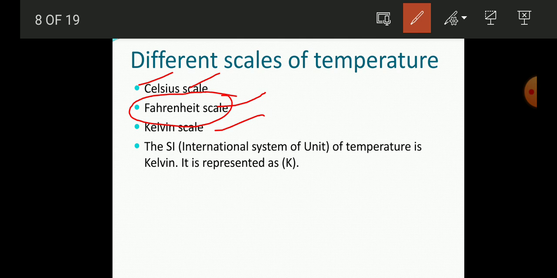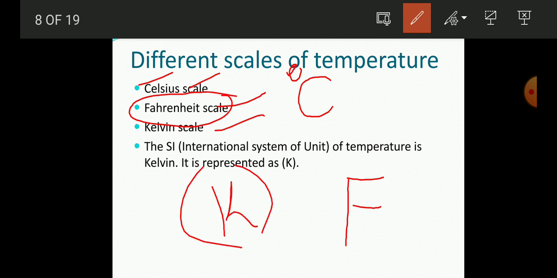And this Celsius is represented as capital C, so you can represent it with degree Celsius. This Fahrenheit is also represented as capital F, and this Kelvin is represented as capital K. Suppose the temperature is 37 Kelvin, then you will write 37 K. In that way you can use the Kelvin scale.